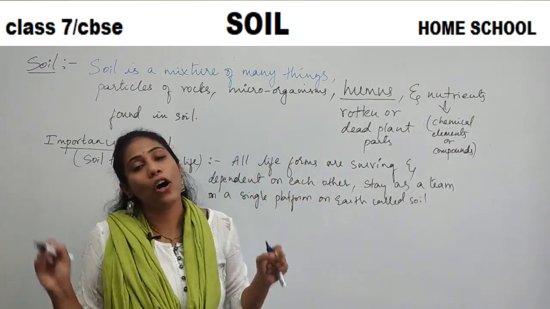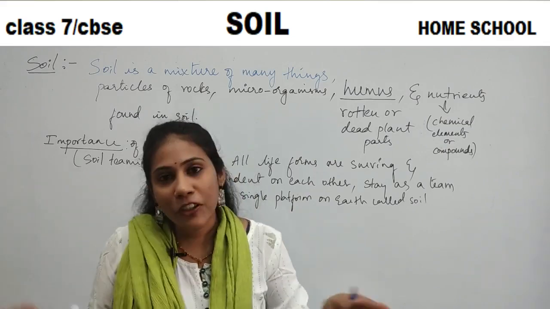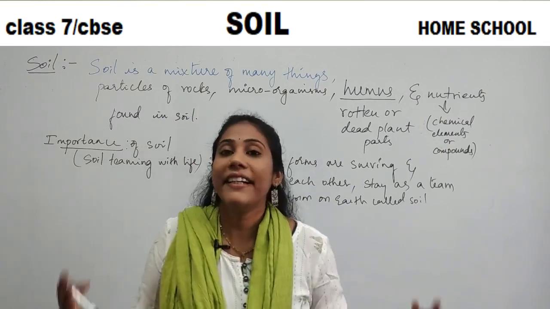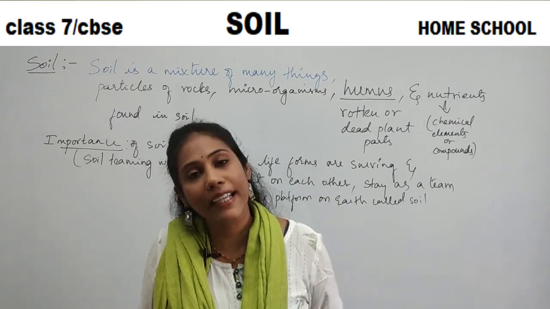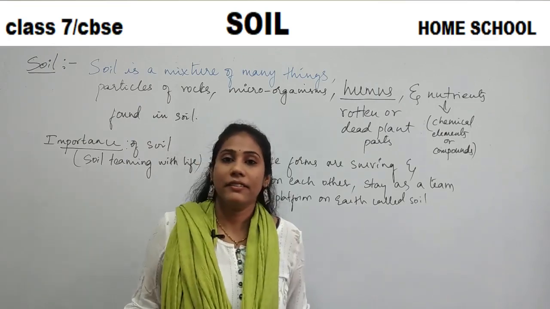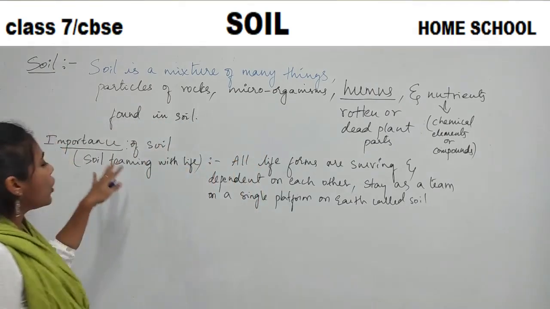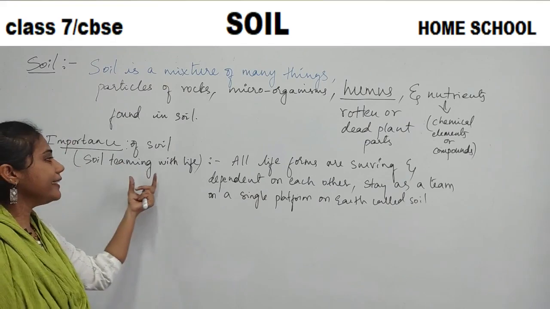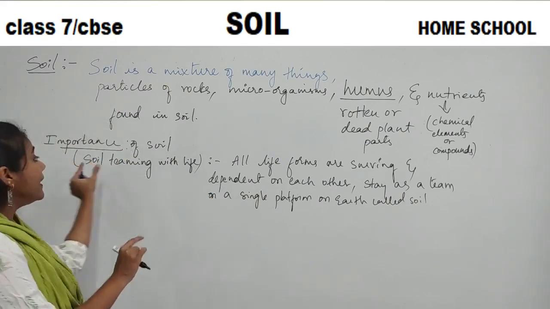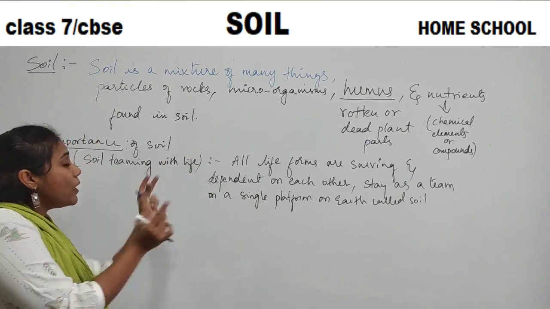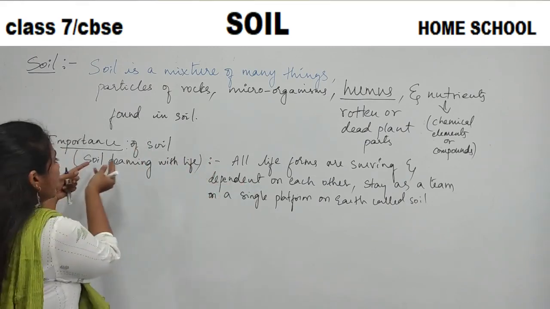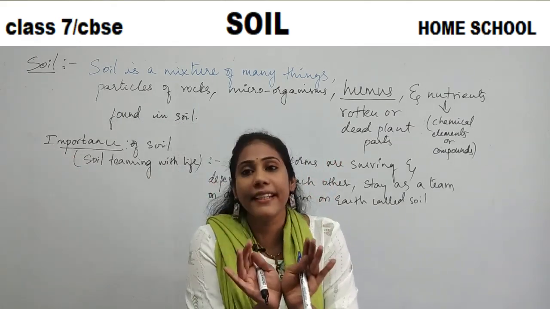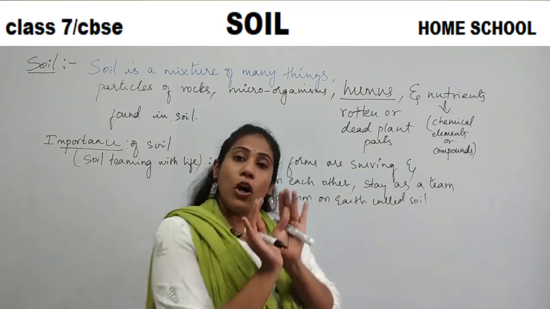We are all dependent on soil. All organisms are dependent on each other and we are helping each other. And so we are surviving and having life happily on earth. Isn't it? So that's why soil is very important here. And this particular thing we will call soil teeming with life. Okay, soil teeming, all life forms are staying as a team, working as a team, having a life as a team on a soil.